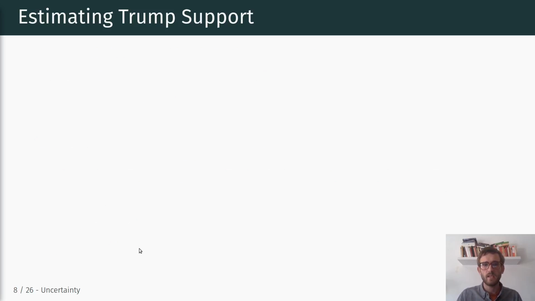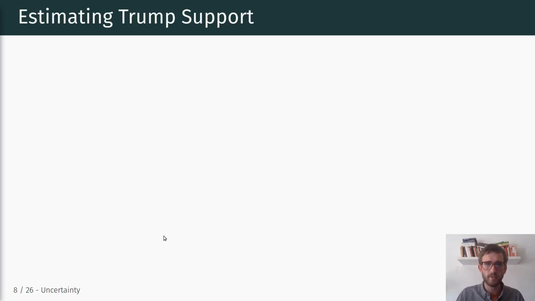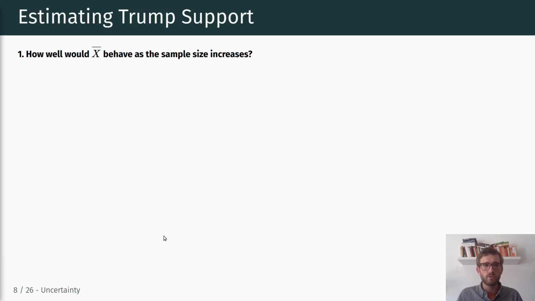Okay. So after we set up this basic framework with our estimator and our population parameter, the first question that we can ask is how well would x bar behave as the sample size increases? Suppose our sample size would increase to infinity. What would happen to our estimator x bar?